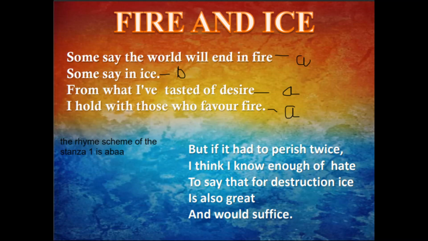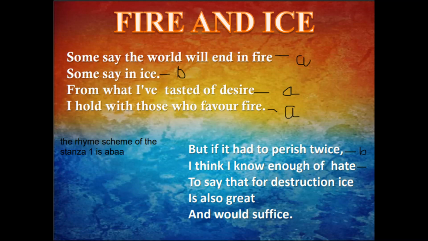So, now let's start with the second stanza. But if it had to perish twice, since it rhymes with ice, with the same variable B. I think I know enough of hate.